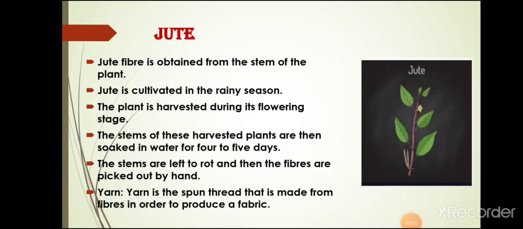Now our next plant fibre is jute. Jute is obtained from the stem of the jute plant and it is cultivated during the rainy season. In India, jute is mainly grown in states like Bihar, Assam and West Bengal, and the jute plant is normally harvested when it is at the flowering stage. The stems of the harvested plants are immersed in water for a few days and the stems rot, and the fibres are separated by hand. To make jute fabric, all the fibres are first converted into yarn.